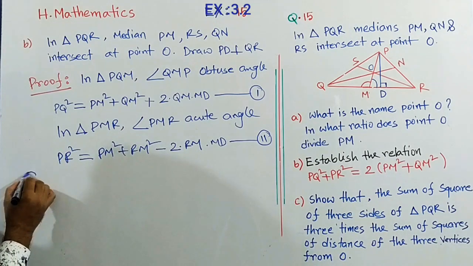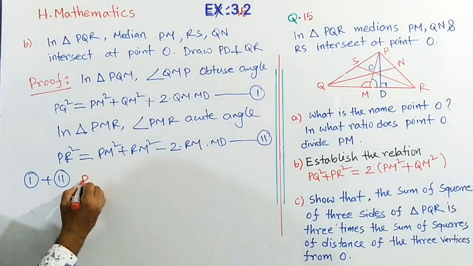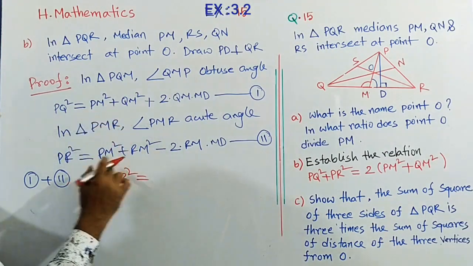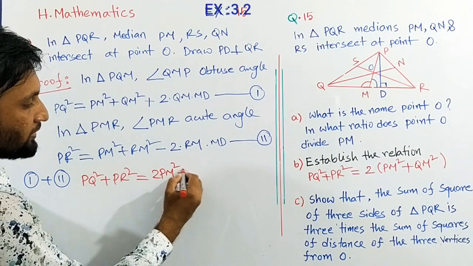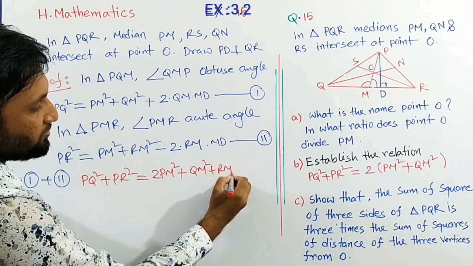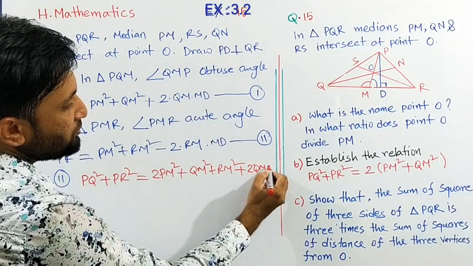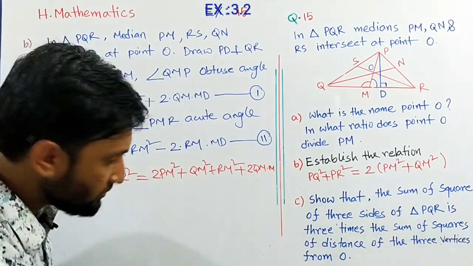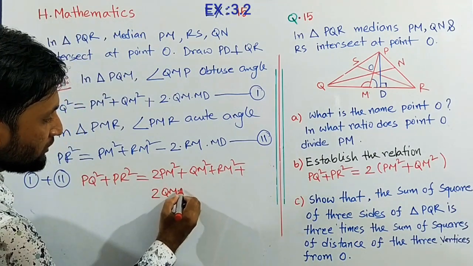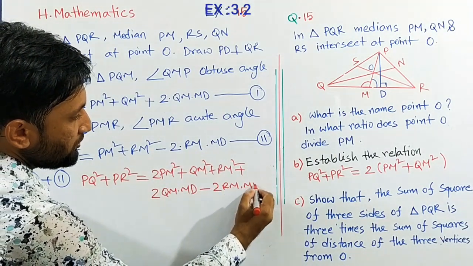So PQ square plus PR square equals PM square plus PM square, that means 2 PM square, then QM square plus RM square, and then plus 2 QM into MD, and then minus 2 RM into MD.